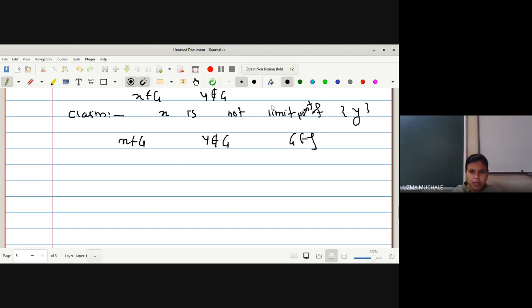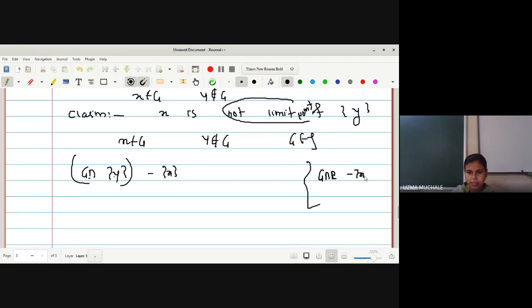Now, we have to prove that x is not a limit point. Let me use the definition of not a limit point: G intersection with singleton y minus singleton x, right? We have to prove that x is not a limit point of y, so that's why we have taken one open set which contains x, intersection with the set minus the point. Now, if you remember the definition of a limit point, G intersection E minus singleton x is not equal to phi. This is the definition of a limit point: for all open sets G which contain x, intersection with the set minus the point is non-empty.